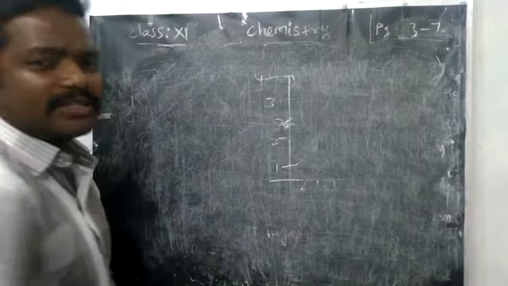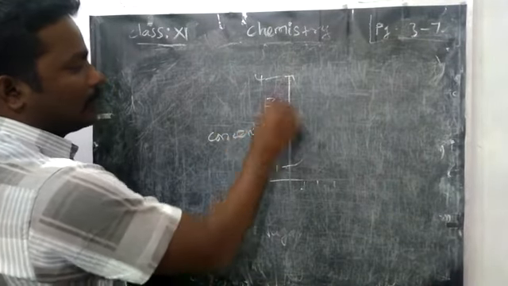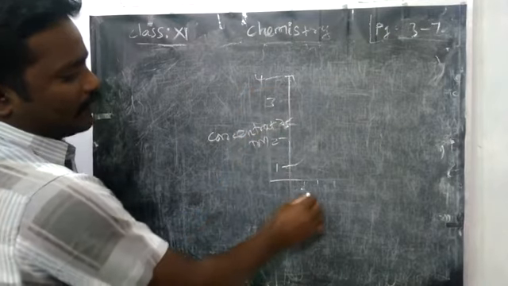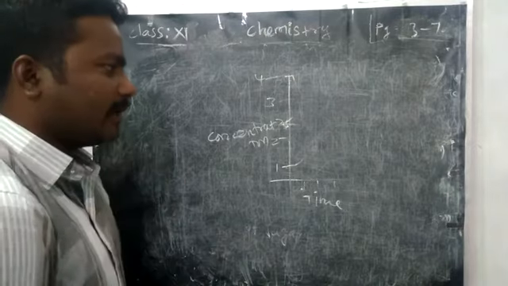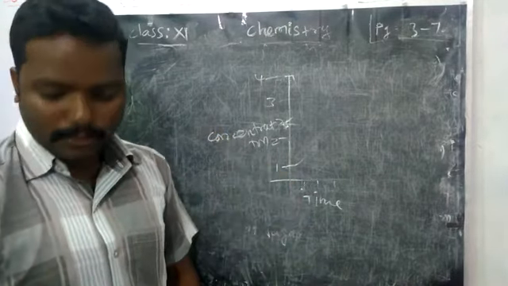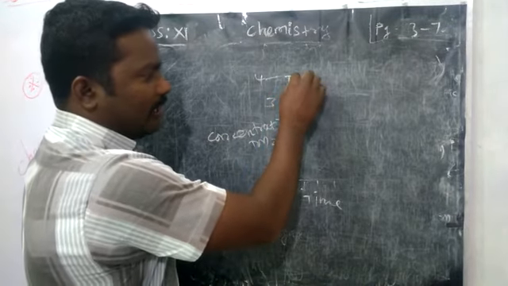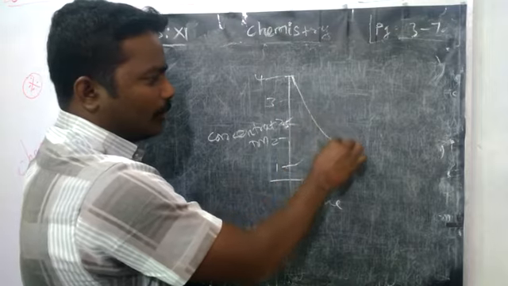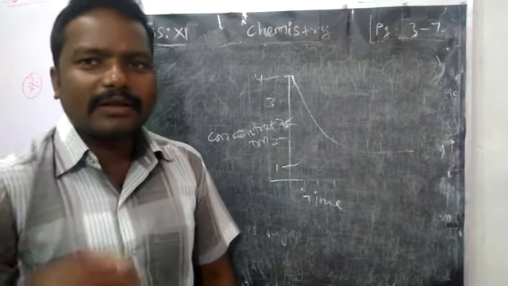The same way we can draw a chart by using concentration with respect to time. In the beginning, concentration of reactant will be very high. Okay. So reactant concentration may start from 4. After some time it will decrease. Why, sir?